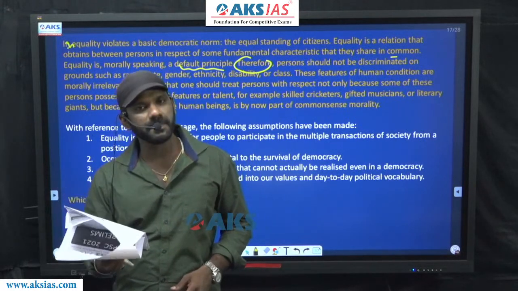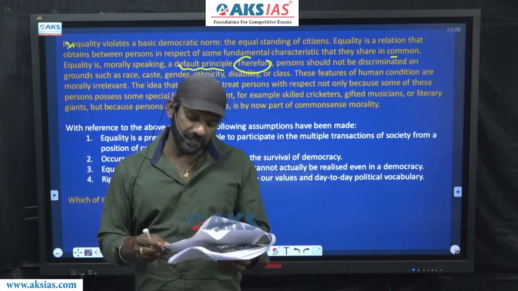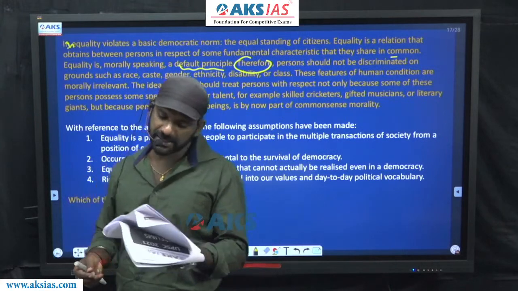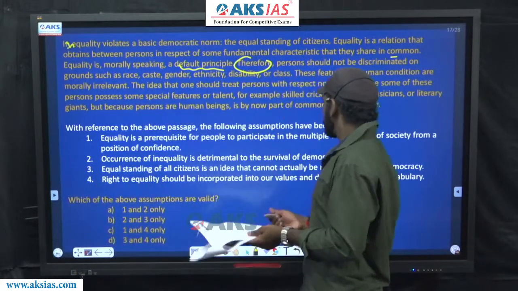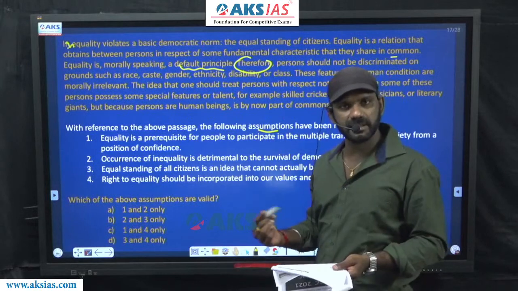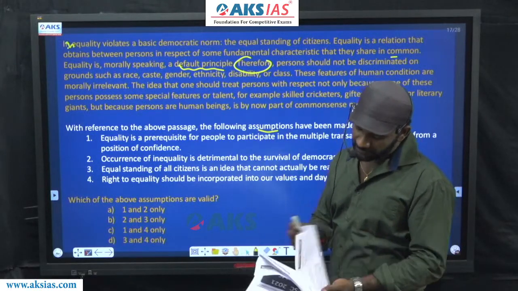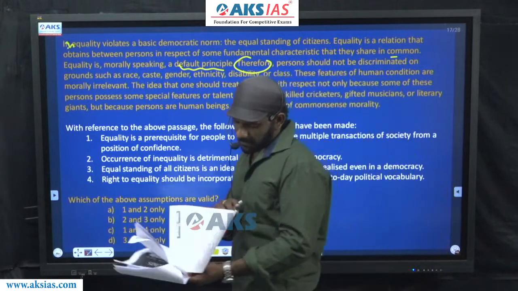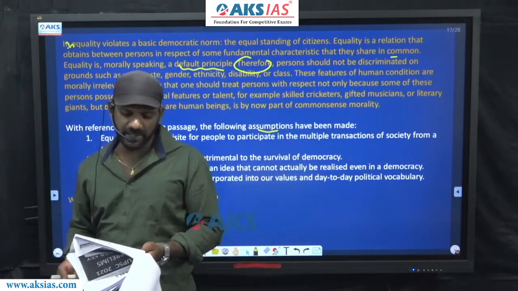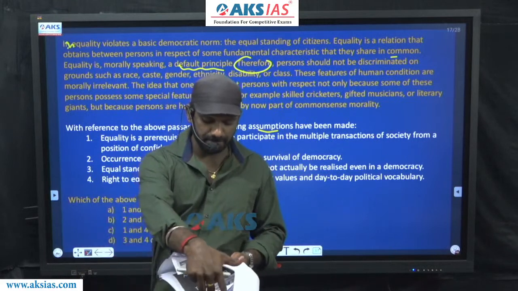Come to the question. With reference to the above passage, the following assumptions have been made. So this is an assumption-based question. Come to the options given here. We have 4 statements given. And A, B, C, D: 1 and 2, 2 and 3, 1 and 4, 3 and 4.